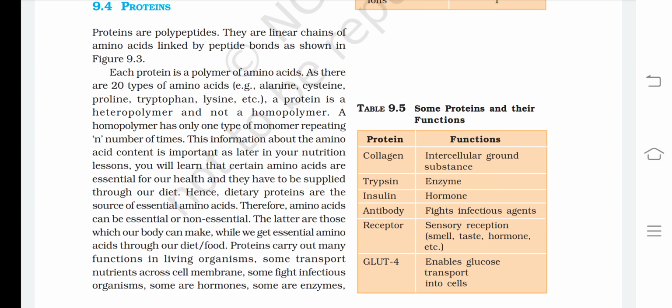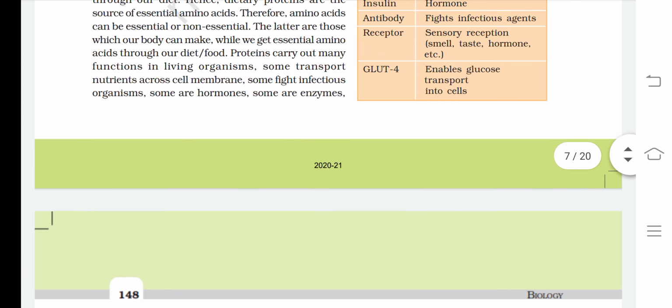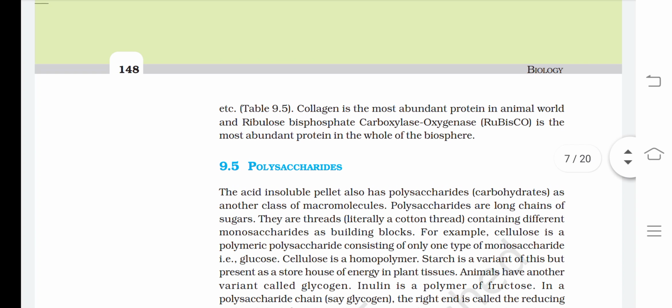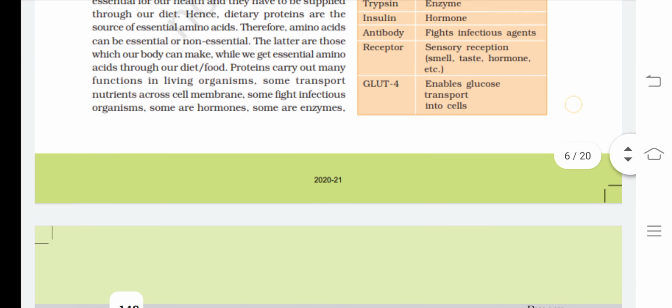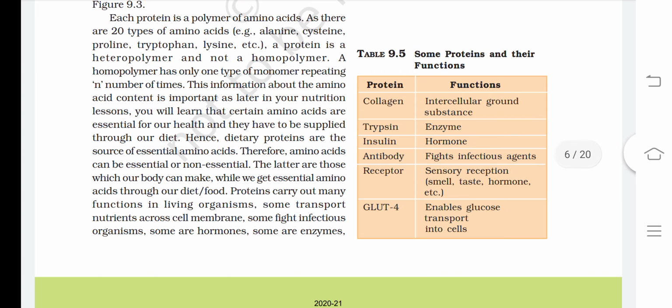Some transport nutrients across the cell membrane, some fight infectious organisms, some are hormones, some are enzymes, etc. Now we have table 9.5, which is about the proteins and their functions.